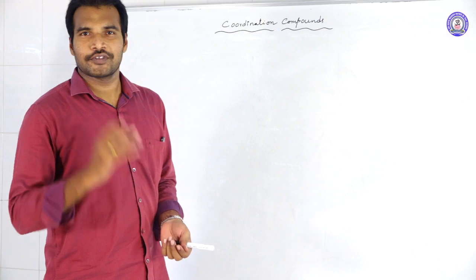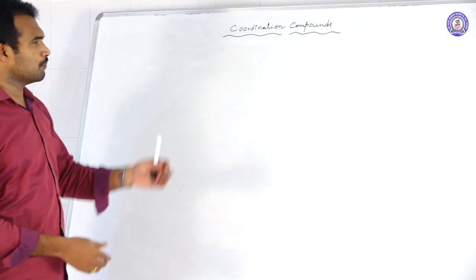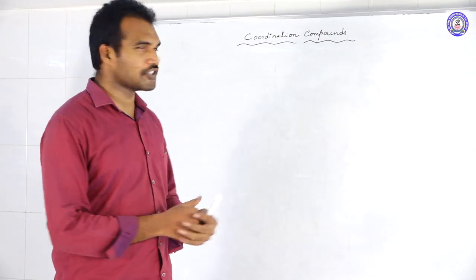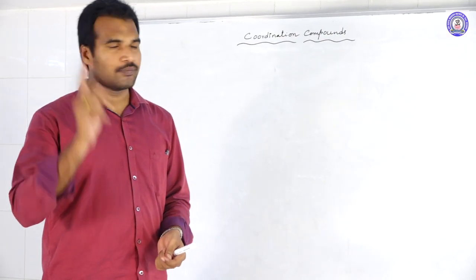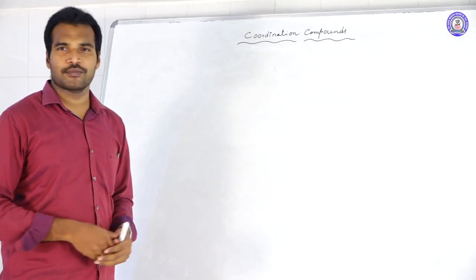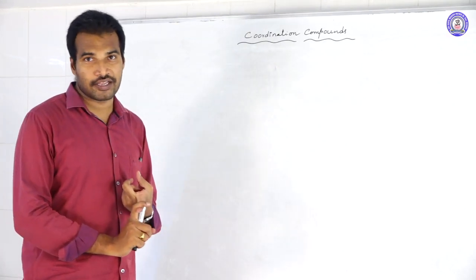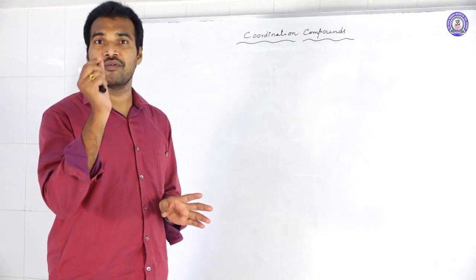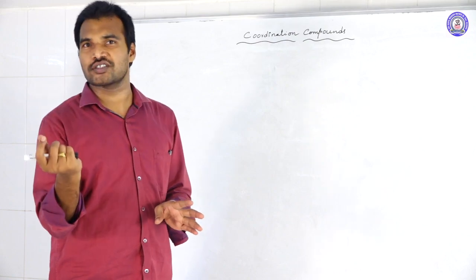Good afternoon, everyone. Today we are going to discuss the most important topic of 12th class, that is coordination compounds. From this chapter, every year, minimum 3 to 4 questions we can expect. D and F block elements and coordination compounds together, minimum 5 to 6 questions.